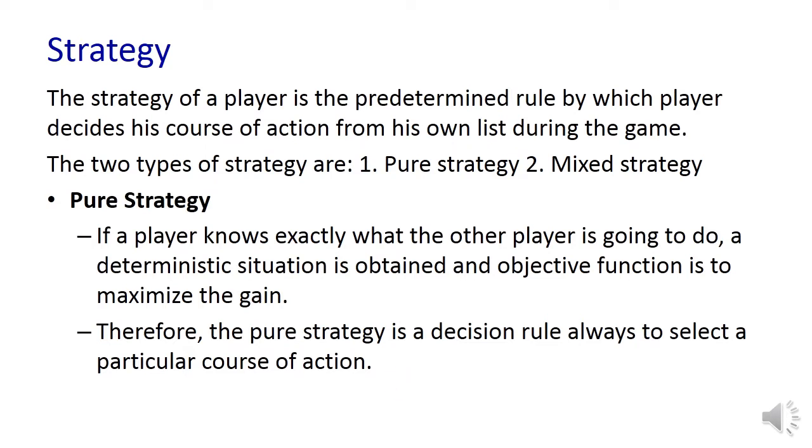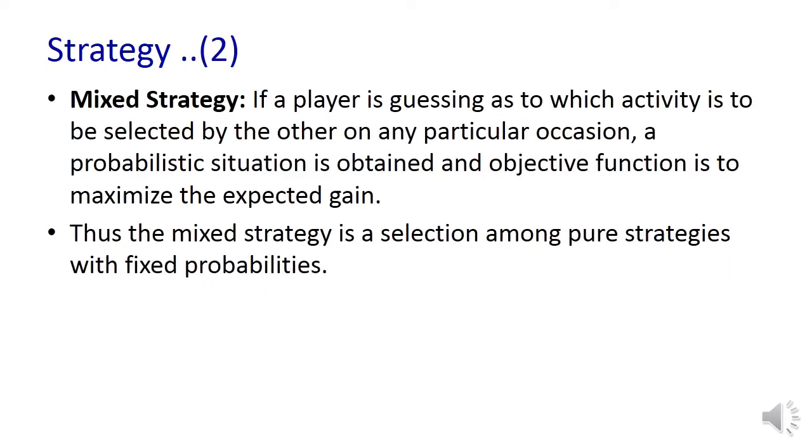In other words, suppose there are m strategies for A, and there exists one strategy by playing which player A maximizes his gain, then it is called a pure strategy. Sometimes it may exist, sometimes it may not. If it exists, it is called a pure strategy game.